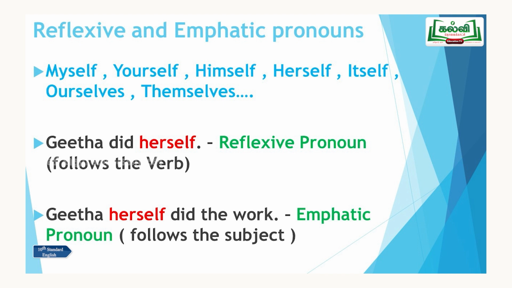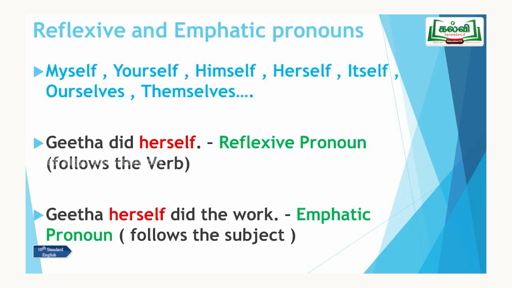The usages vary. What is emphatic? Something said in a very stubborn, firm or strict way is called emphatic. In the second one, Geeta herself did the work. She won't allow anybody; she is very stubborn in doing it.